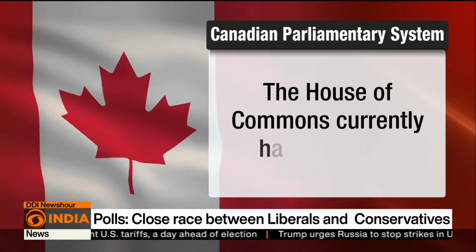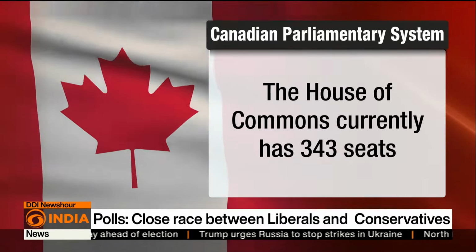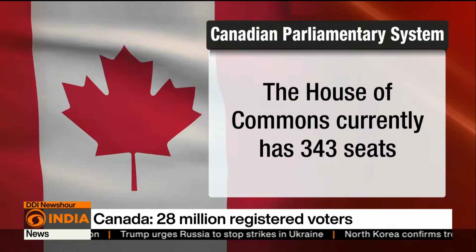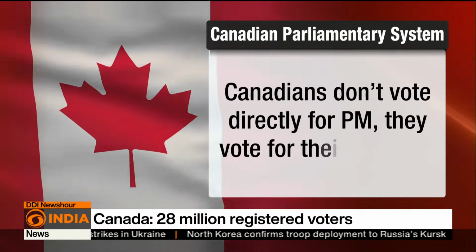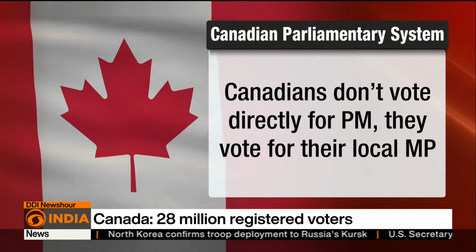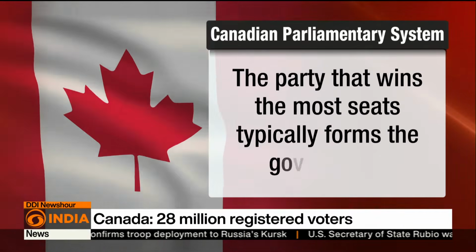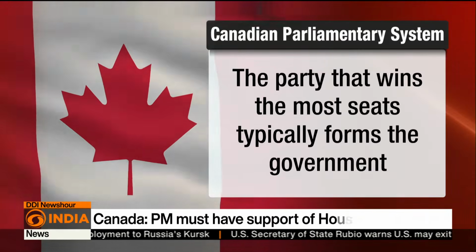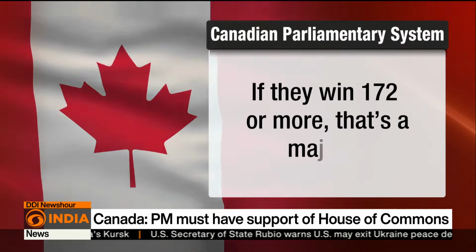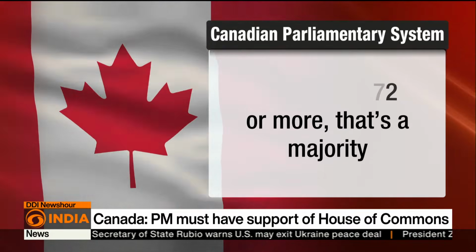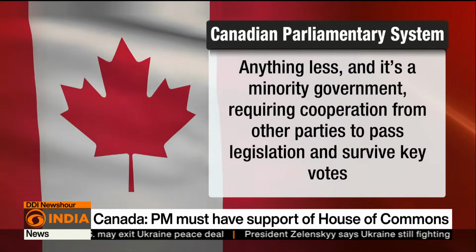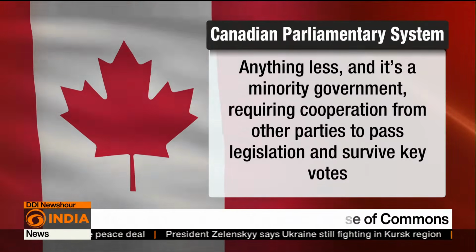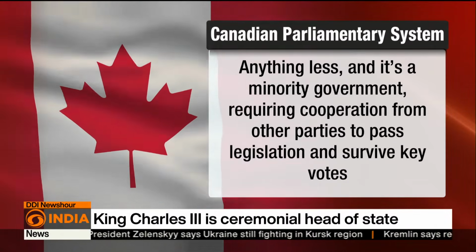The House of Commons currently has 343 seats, each one representing a riding or electoral district. Canadians don't vote directly for the Prime Minister, they vote for their local MP. The party that wins the most seats typically forms the government. If they win 172 or more, that's a majority. Anything less, and it's a minority government, requiring cooperation from other parties to pass legislation and survive key votes.